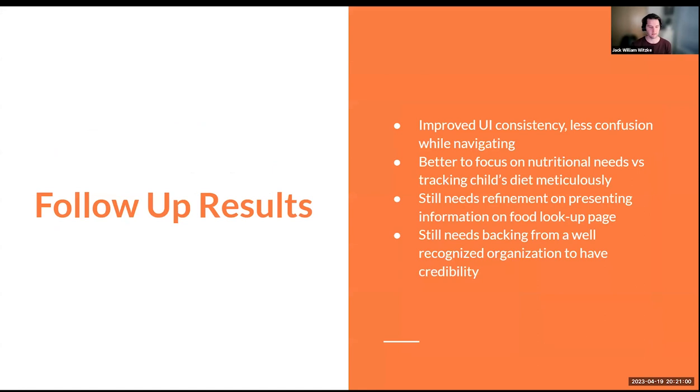So based on these changes, we did pursue some follow-up results, and we were able to talk to the previous participants as well as some new participants. And while most of the feedback we received was positive, there was still some constructive feedback on improvements that could have been made. But due to time constraints, we haven't been able to implement those. So, we found that there was still some refinement needed on information for the food lookup page, as well as making sure that there's credibility behind our app and making sure that advice is proposed in a meaningful way.